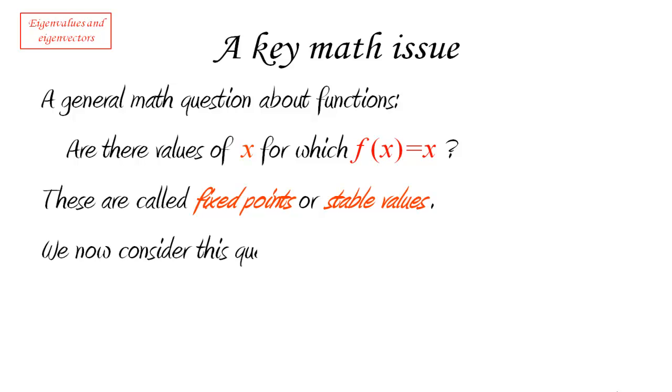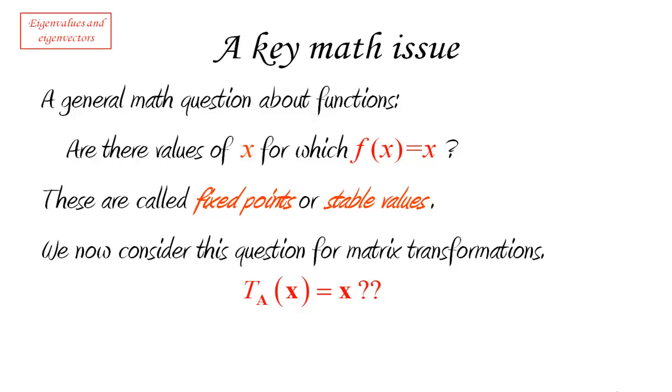So, in fact, what we're going to do is we're going to consider this particular question for matrix transformations. Remember, a matrix transformation is a function that changes one vector to another. And so what we're going to be asking is, are there some transformations for which the output is equal to the input, at least in some cases? Now, even posing the question in this way tells you right away that we're going to look at matrix transformations that use a square matrix. Otherwise, the input and the output will not even have the same dimension. But assuming that that is true, are there some such vectors? And what are they? Can we find them? That's the thing that we're going to be looking at.